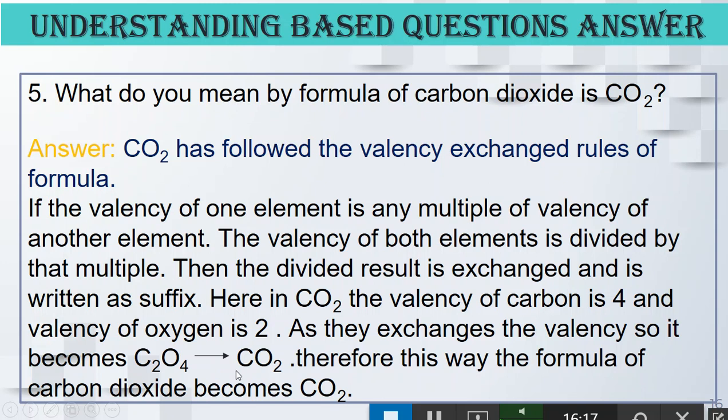This way it forms CO2. This is the full process. You can get this answer from book page number 81. Follow the book, there are the writing rules of formula, and write exactly this way, you will get 2 out of 2 without any doubt.